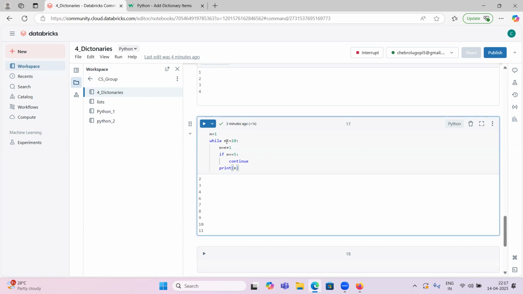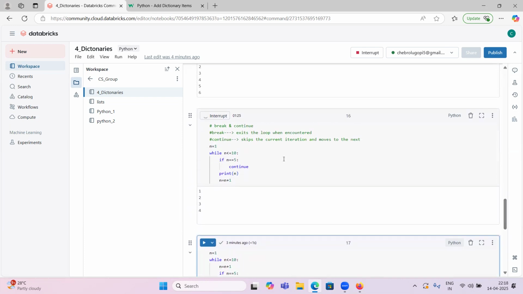So whenever n equal to 10, 10 less or equal to 10, correct? n equal to n plus 1, 10 plus 1, 11. Print 11, yeah, printed. So 11 less or equal to 10, wrong. It came out of this loop. Any doubts, guys? If you are not able to understand, please ask now.